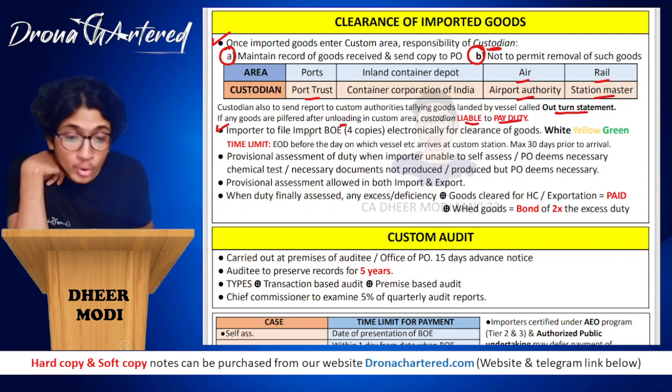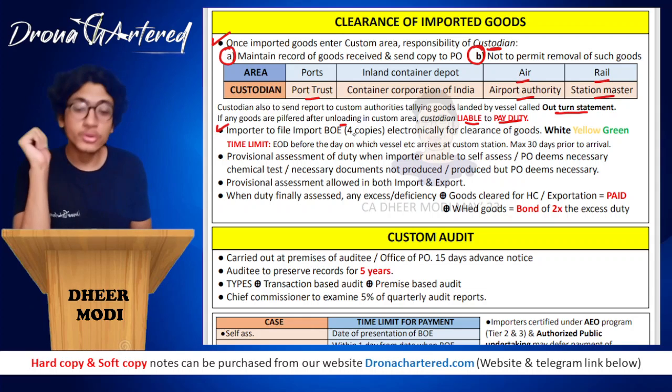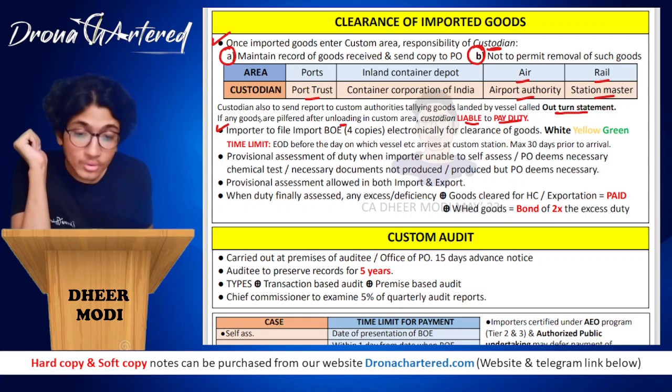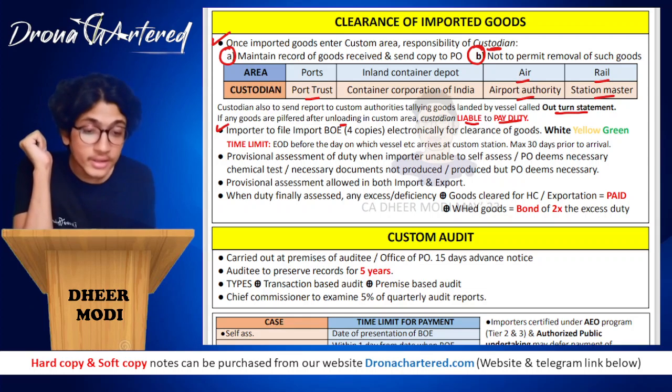Okay. The importer has to file the import BOE, that is 4 copies. You have to do 4 copies of the bill of entry. So the importer files the import bill of entry electronically for clearance of goods.